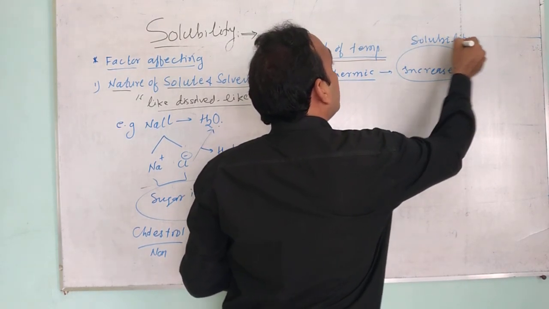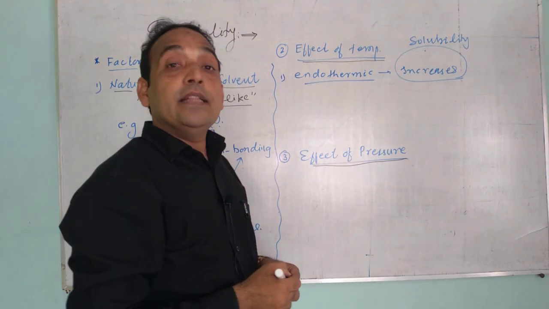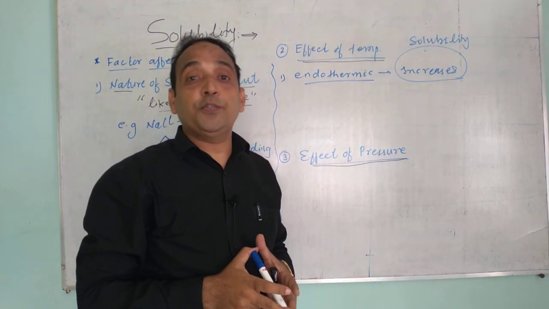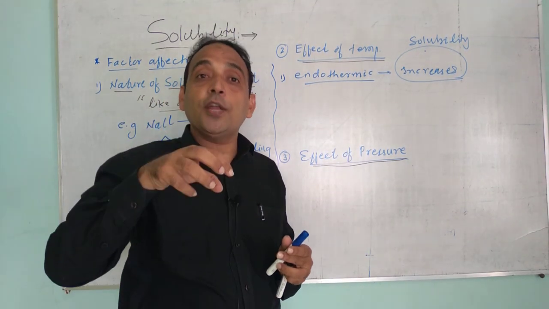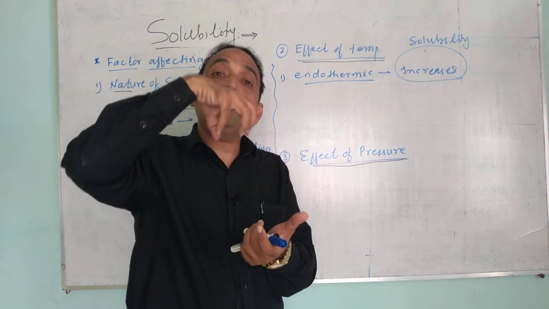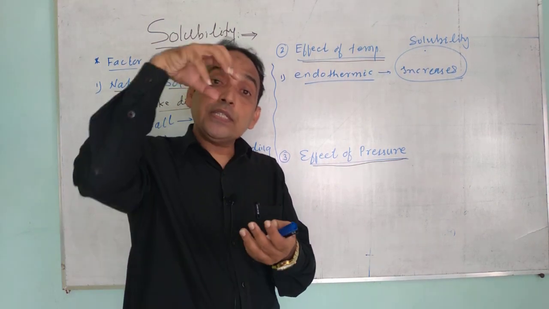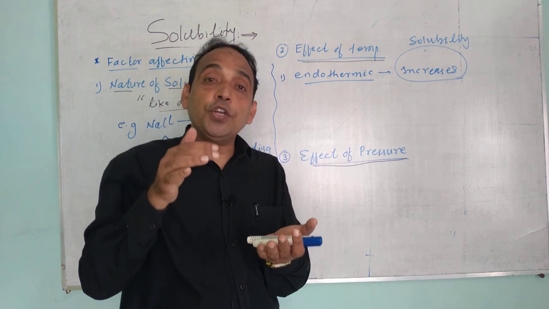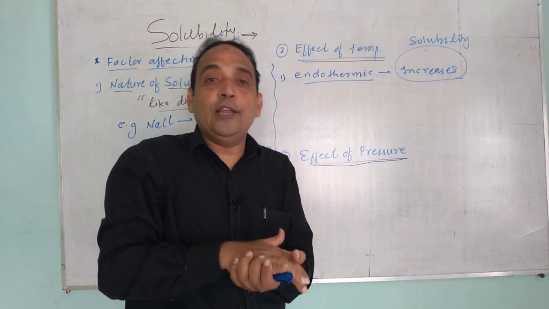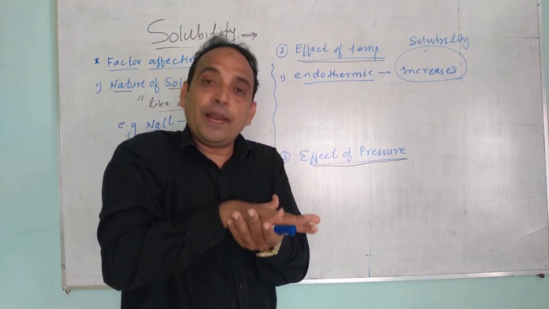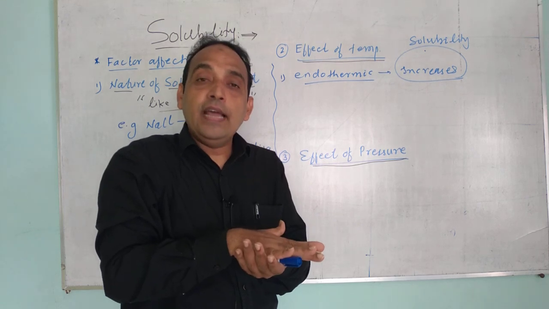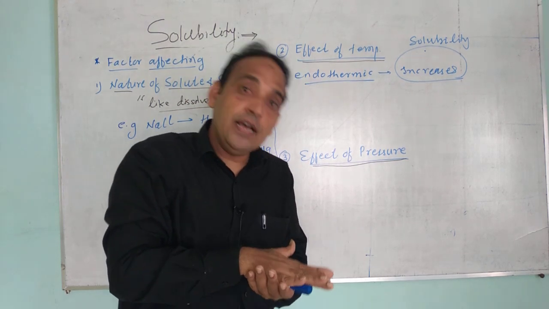Why in endothermic process does the solubility increase? This is according to Le Chatelier's principle, because in endothermic process heat is added to the system, and that addition of heat stresses the solution. It applies force on the solution, it stresses it.